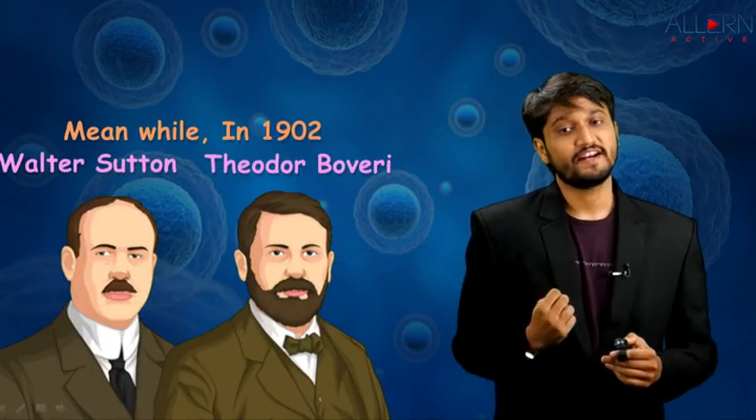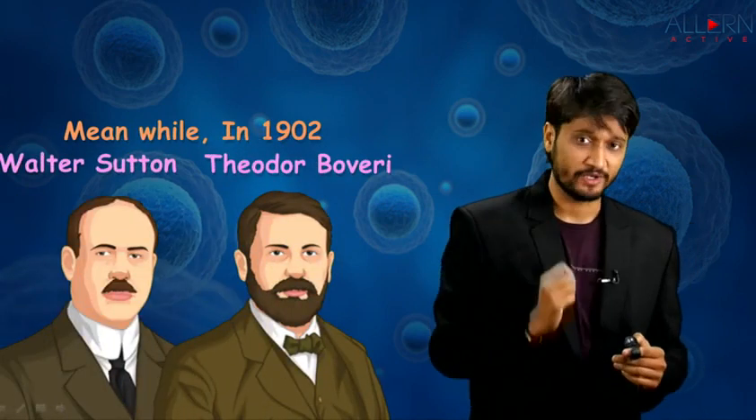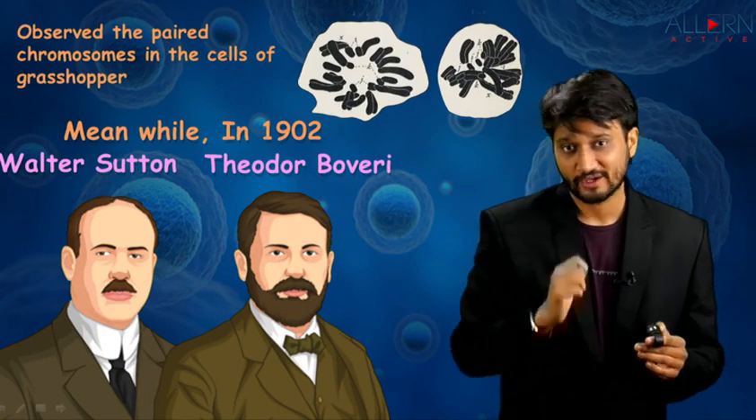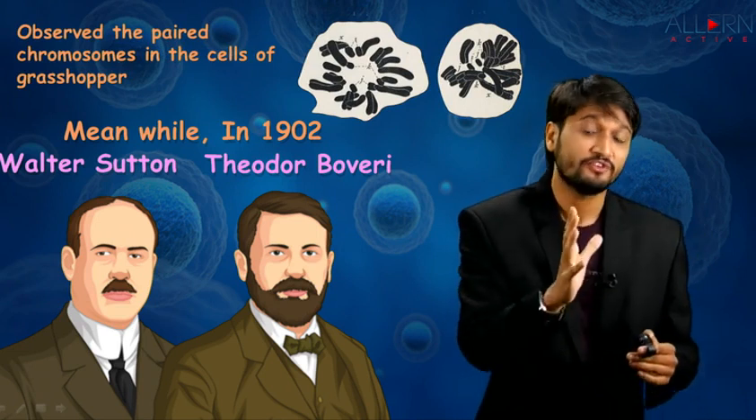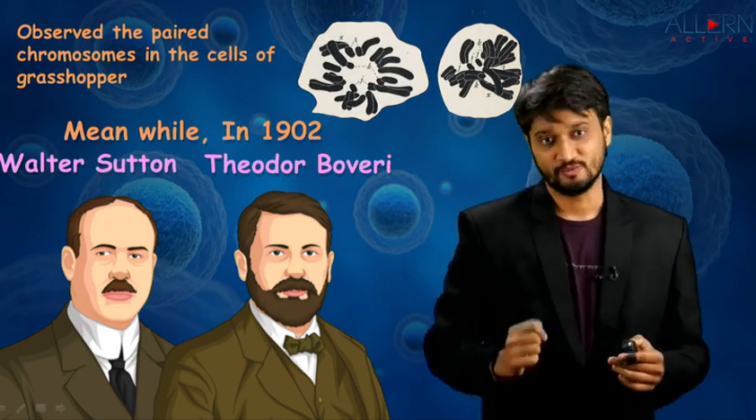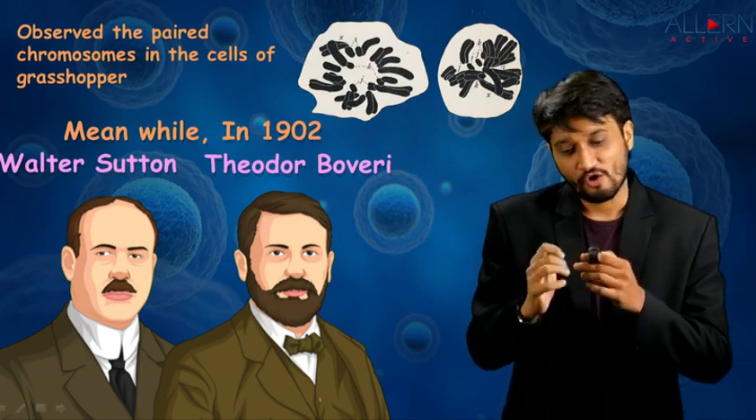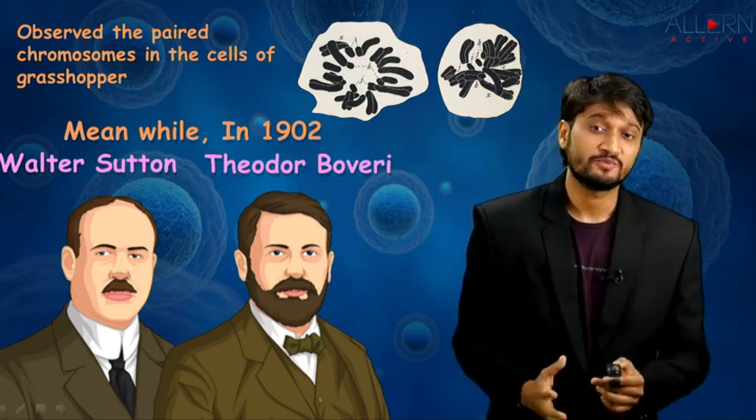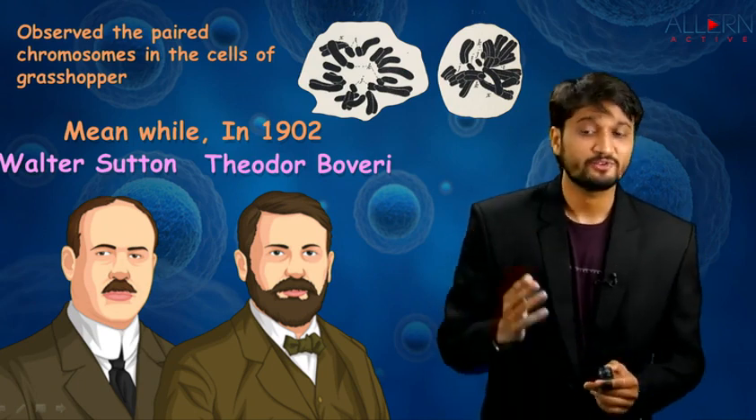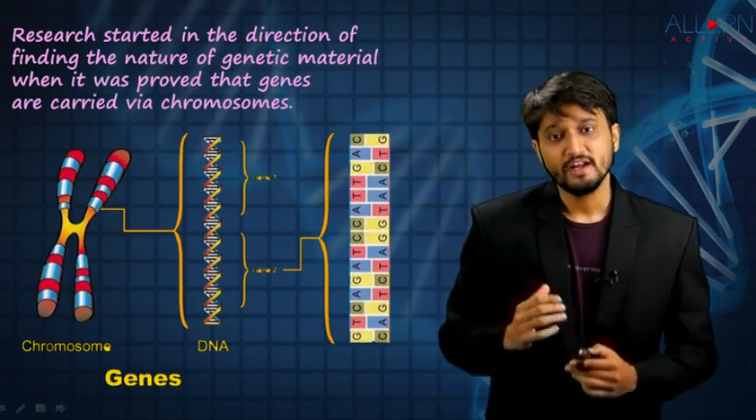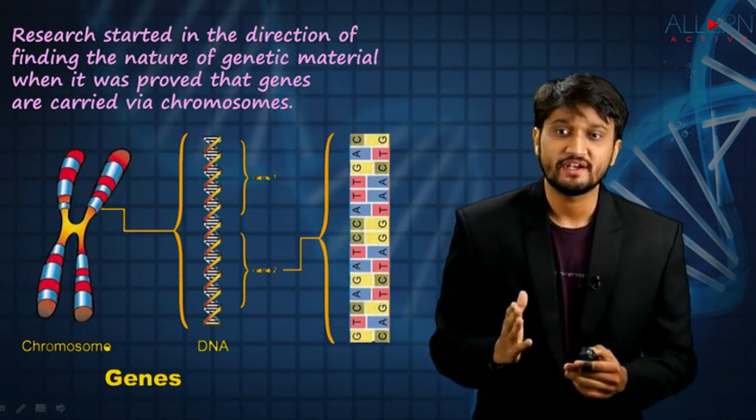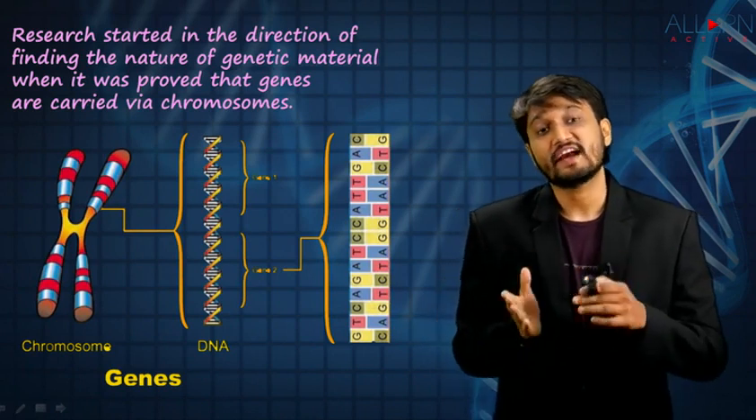One year after that, in the year 1902, two scientists, Walter Sutton and Theodore Boveri, were carefully analyzing the cells of a grasshopper under a microscope. And when they were doing so, for the first time, they observed chromosomes. These are bundles of DNA. When DNA condenses around itself, it forms chromosomes, and these were first observed under the microscope by these two scientists. Then research started in this direction, of finding the nature of genetic material, when it was proved that genes are carried via chromosomes.